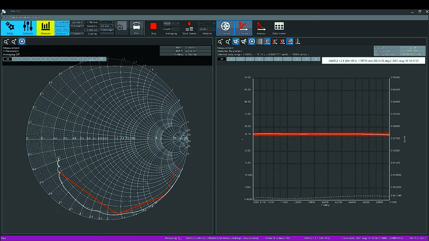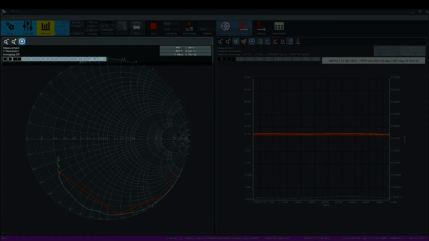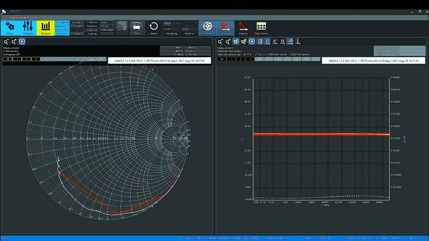To store the measured data, I click on an empty buffer number in the buffers panel. Finally, I save the measurement file in DAC, Excel or text format in the measurement section of the menu bar.